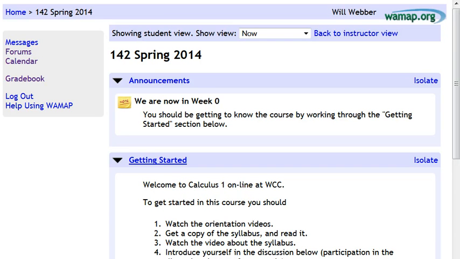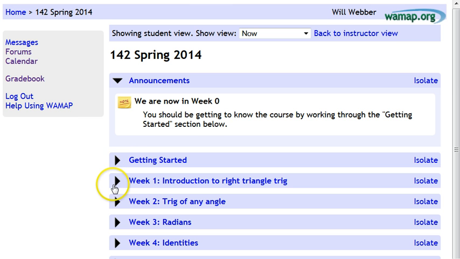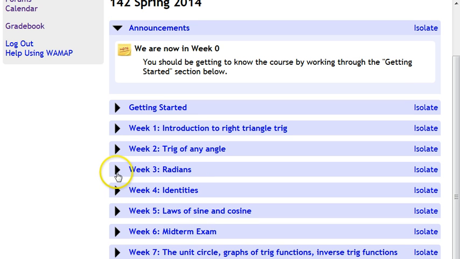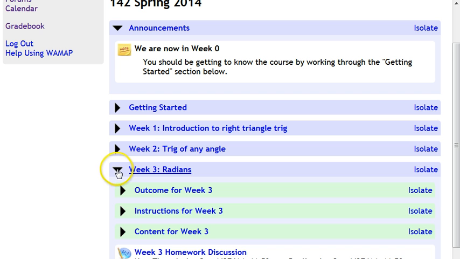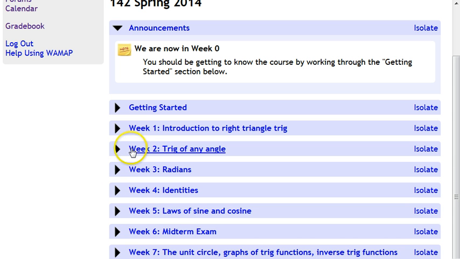I want to take you through how this course is going to work here using WAMAP. It's pretty straightforward. Everything here is on this page, the whole course. Each section with the little arrow out in front opens and closes. I close up the Getting Started section, and you can see all the other sections below. Each week, as you get to it, either click on the name or click on the arrow out in front, and the content of that week opens up.